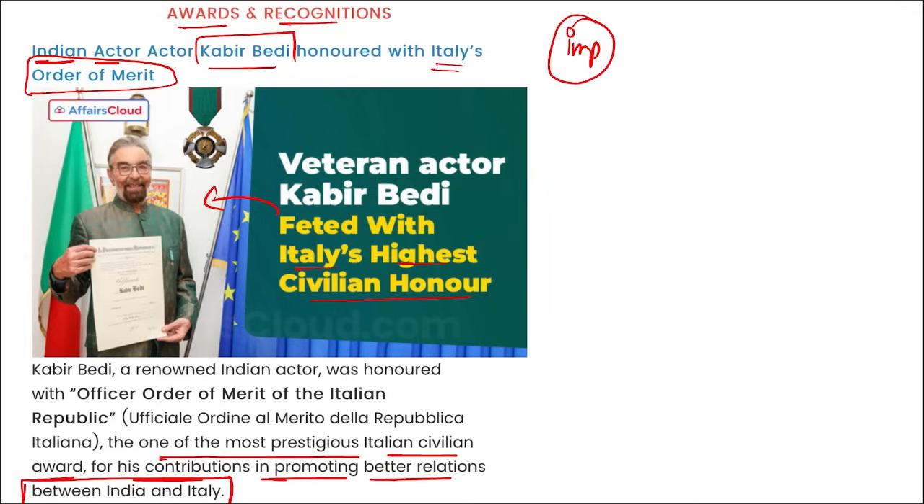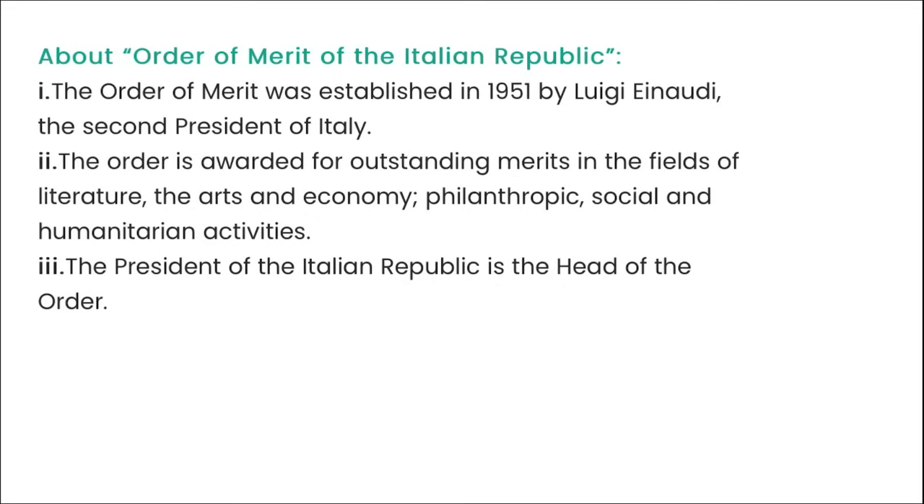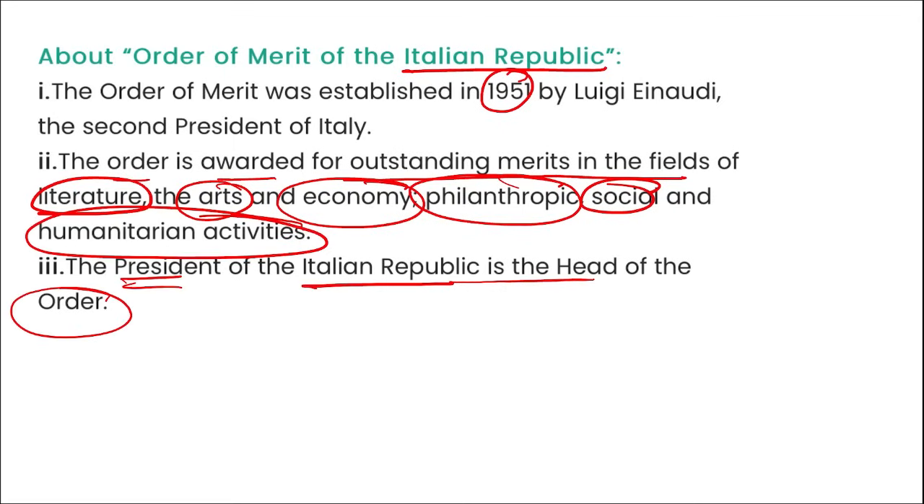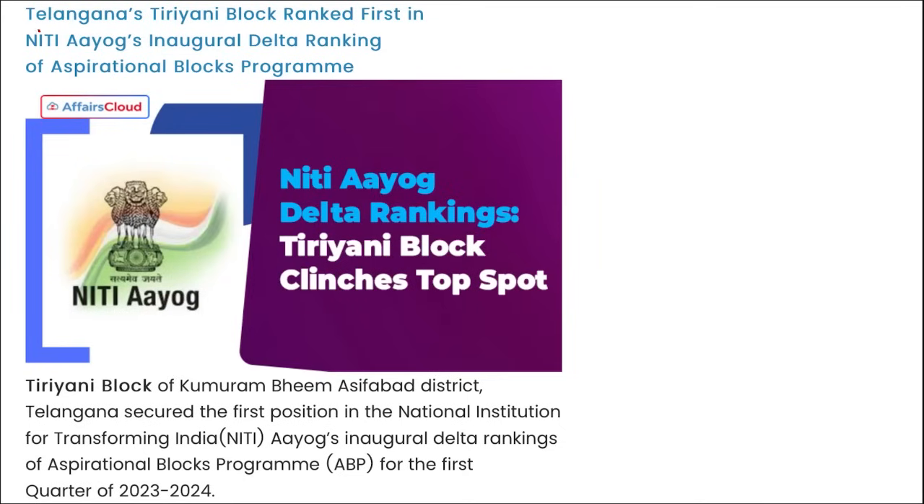Kabir Bedi is an international actor, writer, and producer. As an actor, he has worked in Bollywood, Hollywood, Europe, and even in television, film, and theater. Next, the Order of Merit of the Italian Republic was established in 1951, and the order is awarded for outstanding merits in the fields of literature, arts, economy, philanthropy, social and humanitarian activities, and the president of the Italian Republic is the head of the order. He presents it.